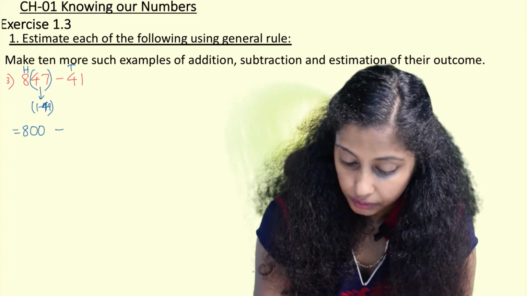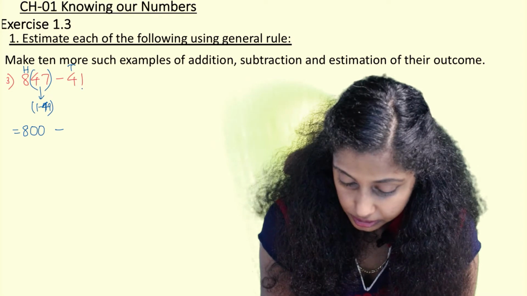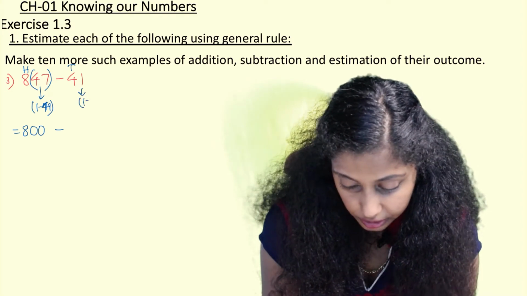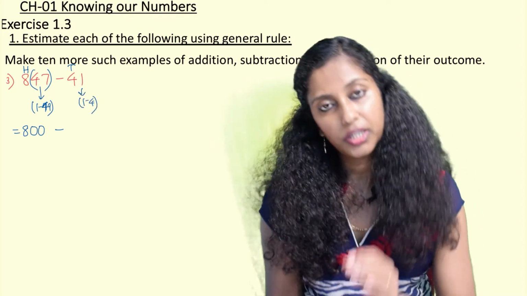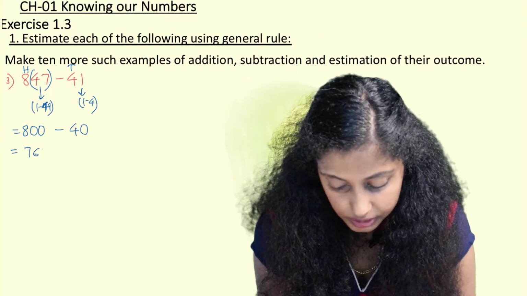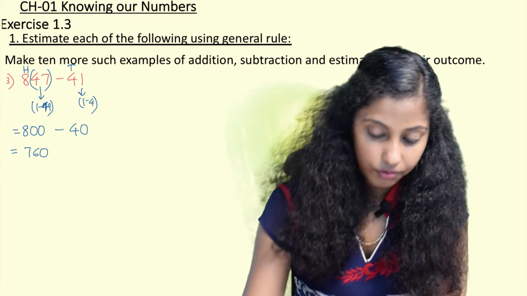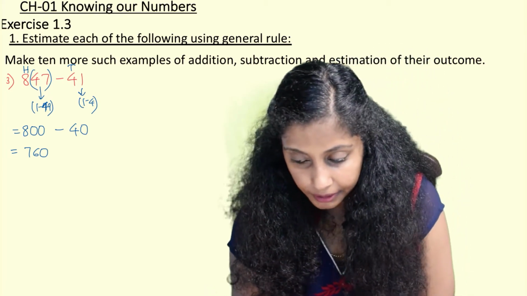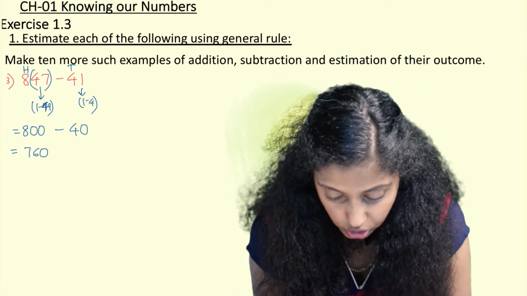Then if we see 41, highest place is tens. So here 1 is in the range of 1 to 4. So the nearest tens will be 40 only. 800 minus 40 will give us 760. When we subtract in the rough column, we'll be getting that. Then we have the next question.